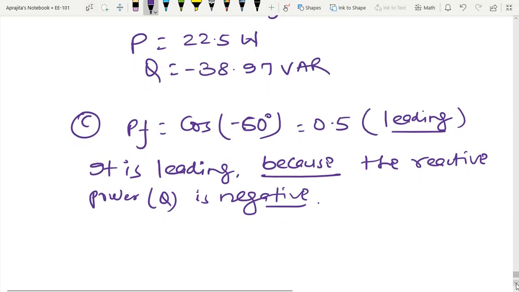After that I can calculate the load impedance too.